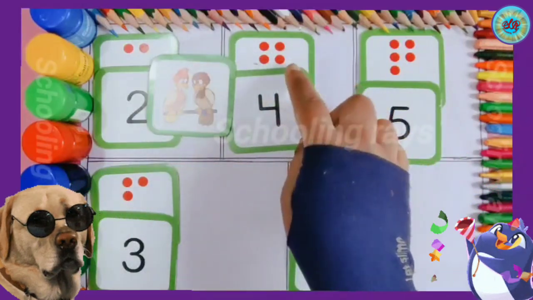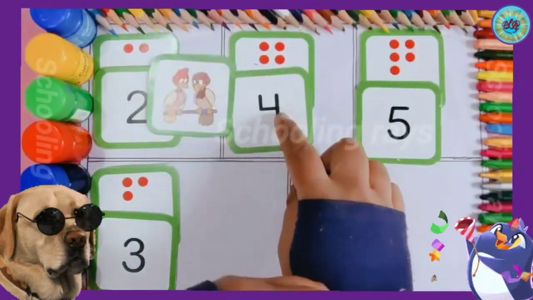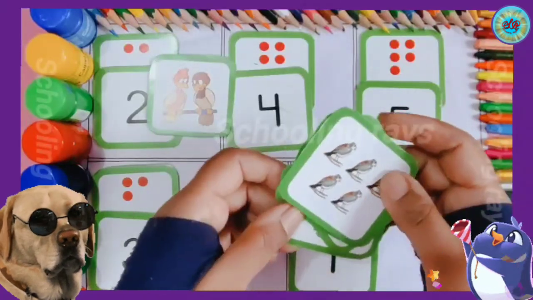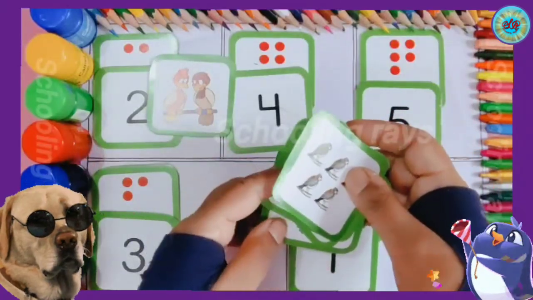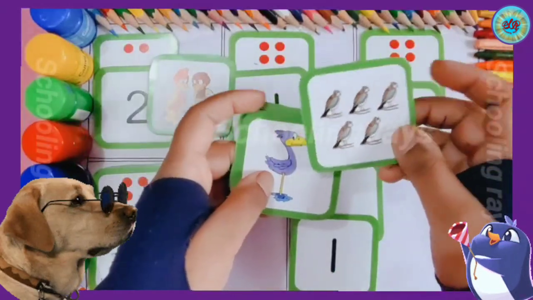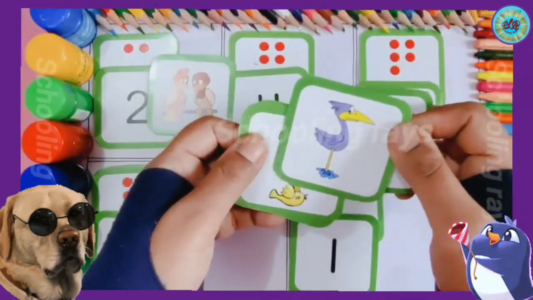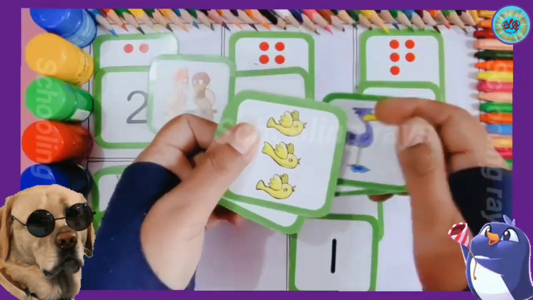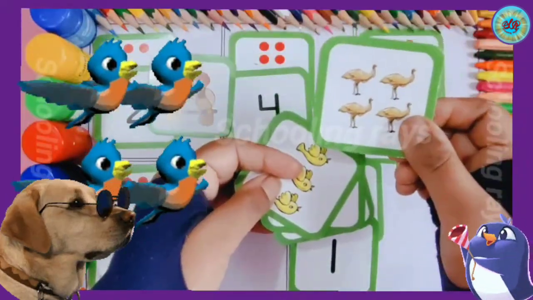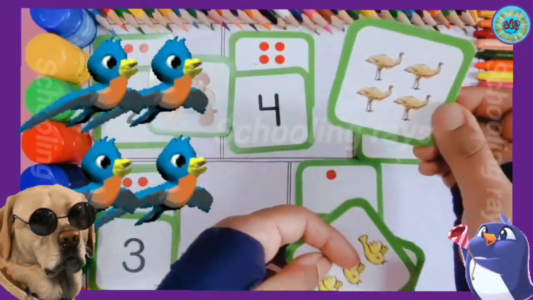1, 2, 3, 4. 4 dots. Number 4. Let's find out 4 birds. This is no. This is no. This is no. This is no. Yes. 4 dots. Number 4. 4 birds.